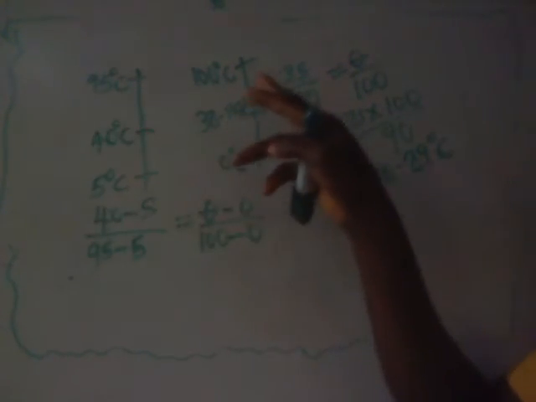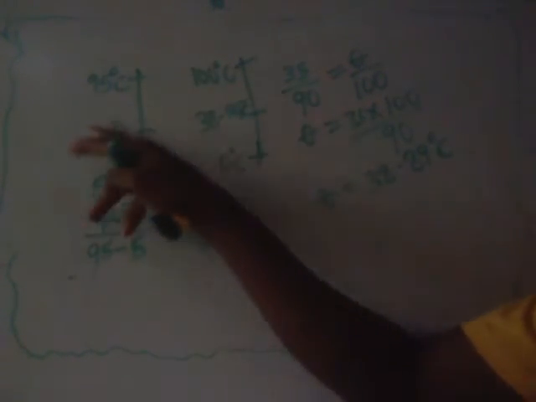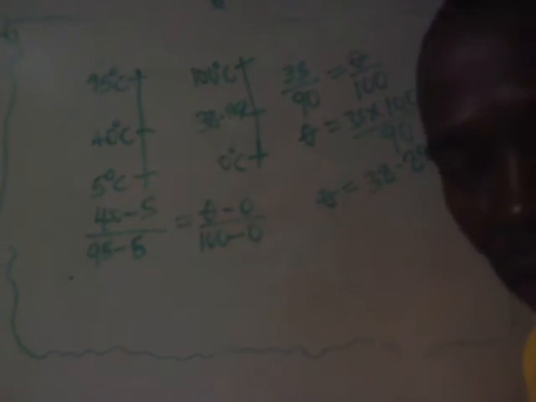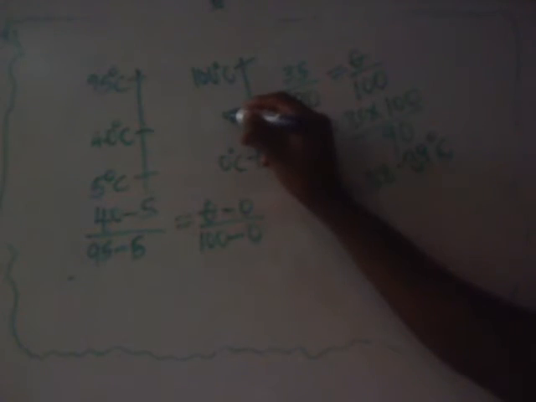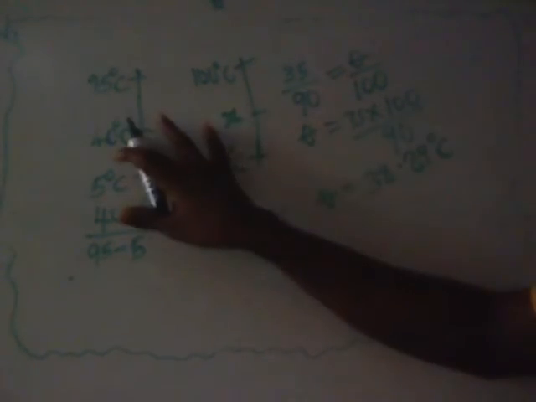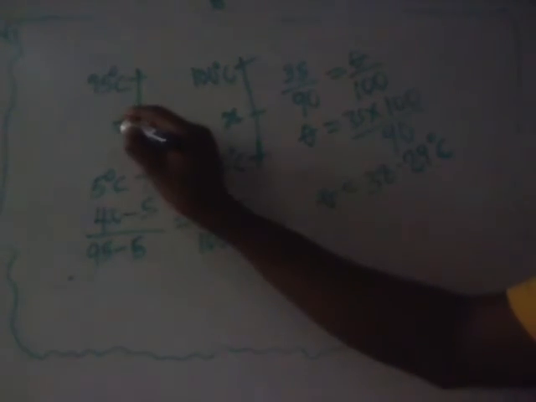If you have 70 here, you must have 70 here. The value must be the same. So if for the correct temperature it is X, here must also be X. The same.